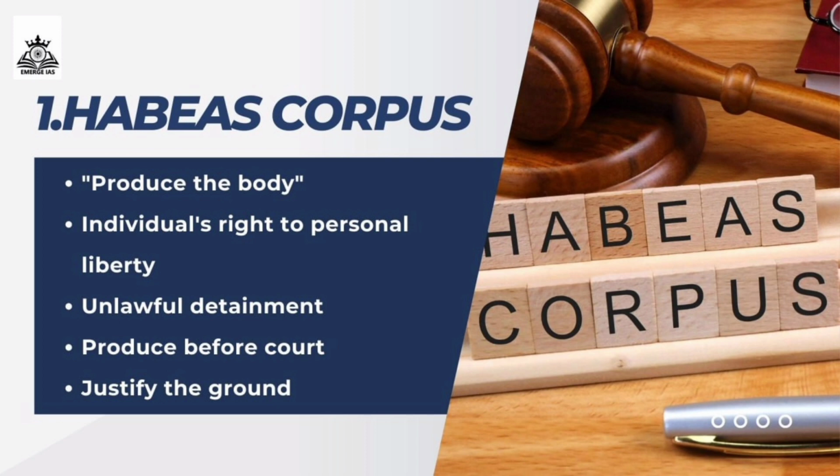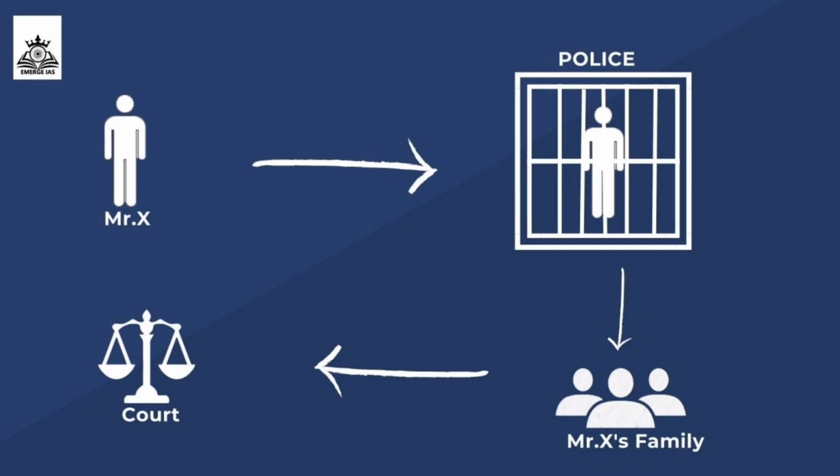Now I will just tell you an example of habeas corpus. See, for example, let's consider the case of Mr. X, who has been detained by the police without any proper legal justification. So the police is detaining Mr. X without any proper legal justification, and Mr. X's family can approach the court and file a habeas corpus petition seeking his release. And the court will then examine the circumstances of his detention and determine if it is lawful or not. So this is an example of habeas corpus.